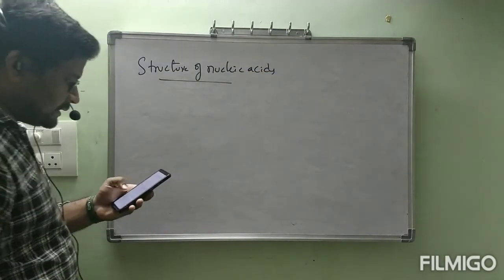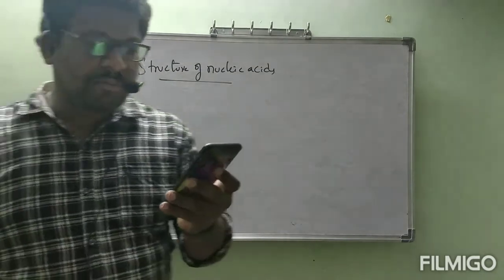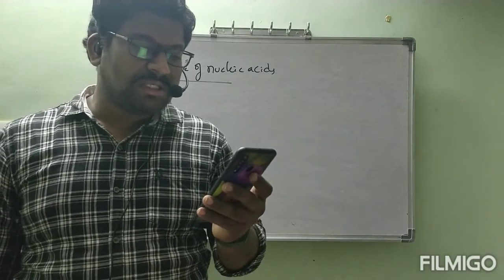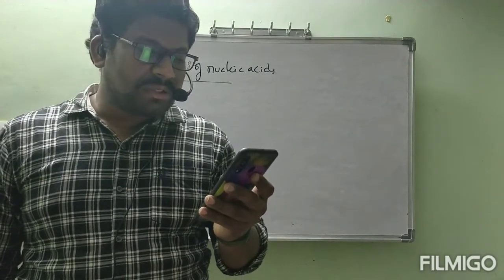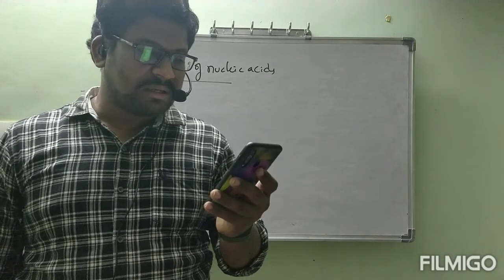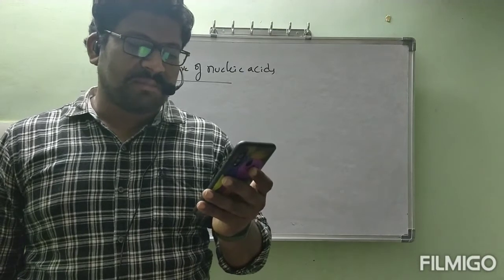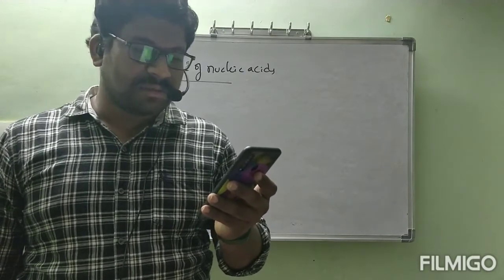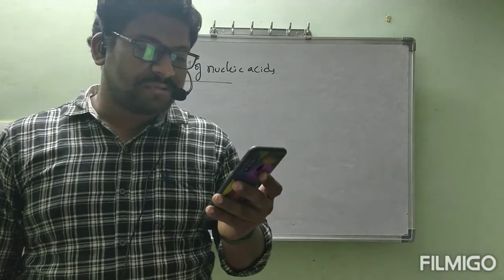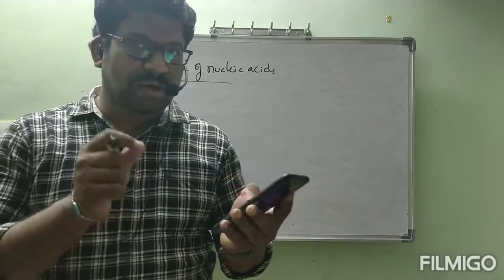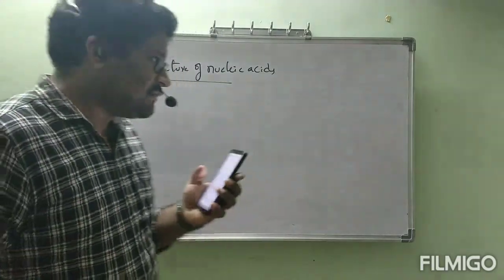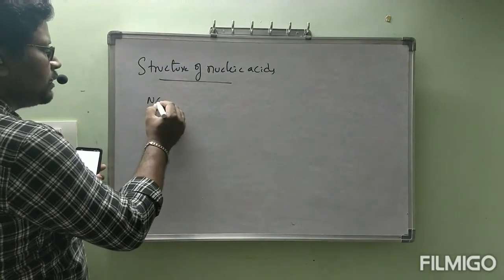Structure of nucleic acids. A unit formed by the attachment of a base to the 1' position of sugar is known as a nucleoside. In nucleosides, the sugar carbons are numbered as 1', 2', 3', etc., in order to distinguish these from the base's carbon atoms. Okay, when a nucleoside is linked to phosphoric acid at the 5' position of the sugar moiety, we get a nucleotide. Now let us see the nucleoside first.